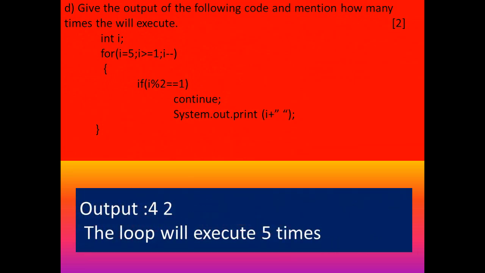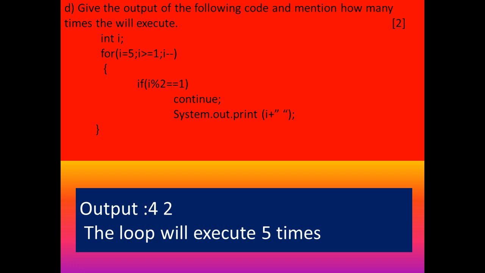Question D. Give the output of the following code and mention how many times it will execute. int i; for i is equal to 5, i greater than or equal to 1, i minus minus. Within the brackets, if i mod 2 equal to 1, continue; System.out.print i plus a space within double inverted commas. Close the bracket. That is the question. Okay. How can you solve this question? In all examinations, this type of question will come. And how can you solve this one?